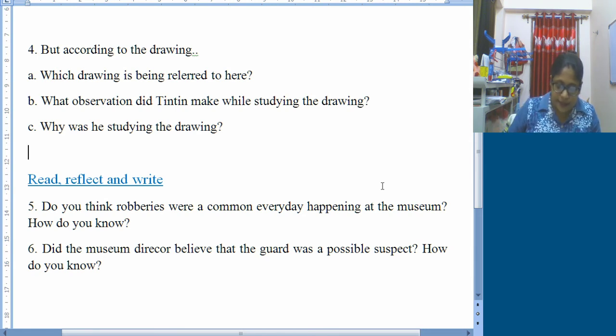Number C, someone is studying a map, so it will be cartography. Number D, someone has a camera in front of them, so it will be cinematography. Number E is calligraphy, and number F is topography.